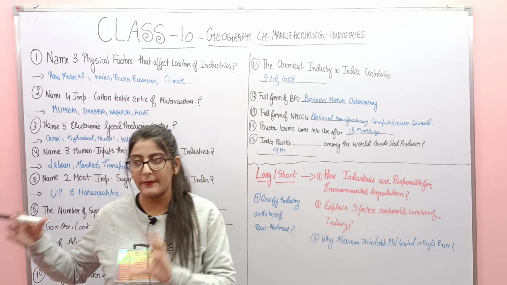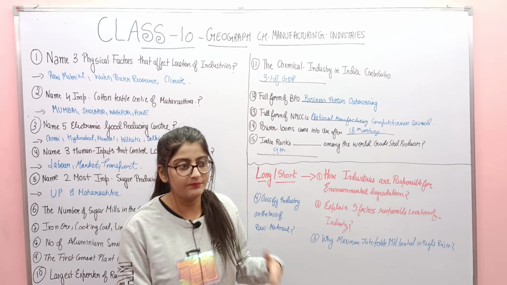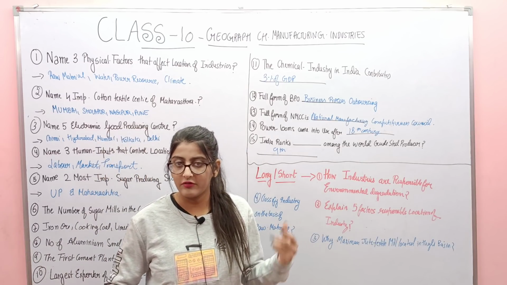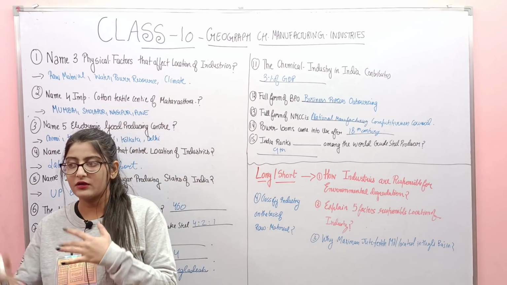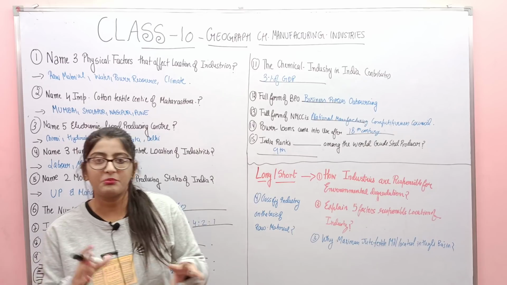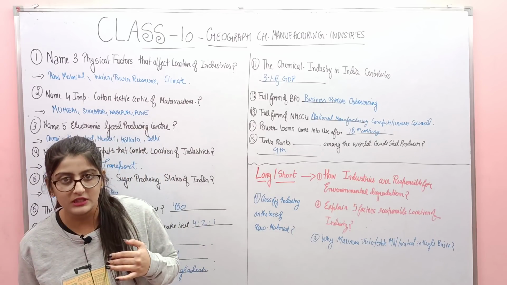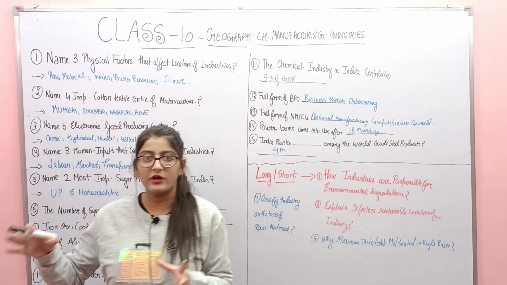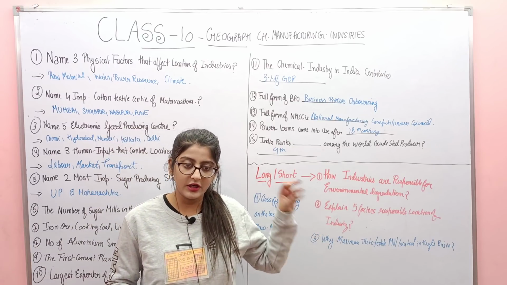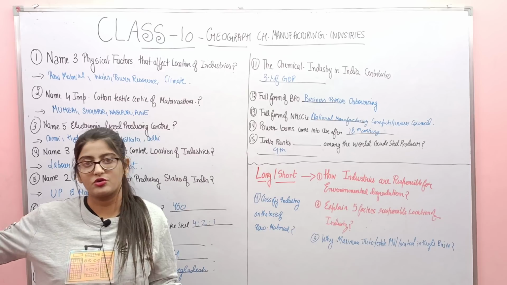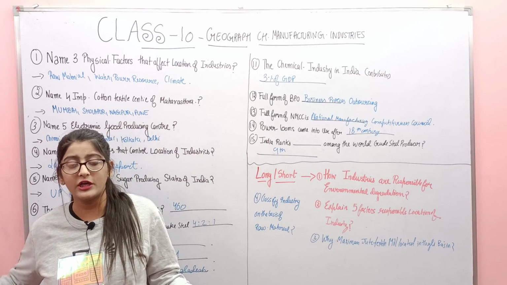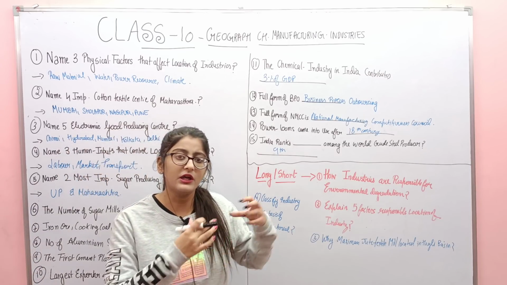Like the industry should do the chemical checks. They shouldn't just throw all the chemicals in the river. They should have chimneys so that air pollution could be controlled. So the industry should make efforts from their side so that pollution would be controlled, and we should do sustainable development. We should go to the organic things so that the environmental degradation is stopped and economic development is also done. Industrial development is also done, but at the same time we have to think about our environment also.